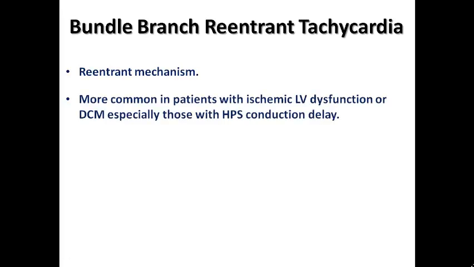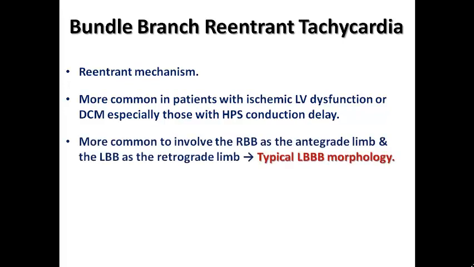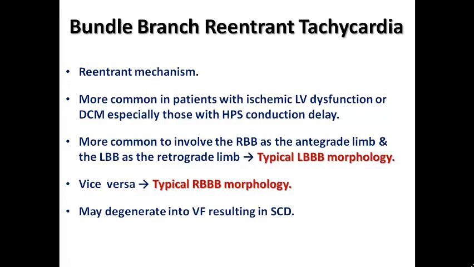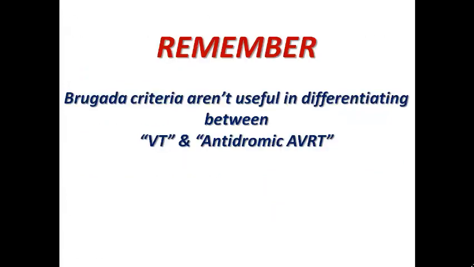So bundle branch reentrant, from its name, is a reentrant mechanism, more common in patients with ischemic LV dysfunction or dilated cardiomyopathy, especially those with His-Purkinje system conduction delay. It is more common to involve the right bundle as the antegrade limb and left bundle as the retrograde limb, resulting in typical left bundle branch block morphology, and vice versa would result in typical right bundle branch block, but it is less common. It may degenerate into VF, and so it is one of the causes of sudden cardiac death in patients with structural heart disease, and of course it is amenable for ablation by ablating the right bundle branch.